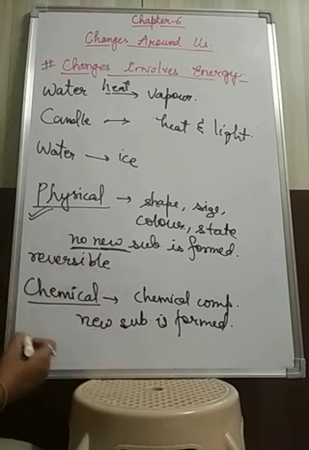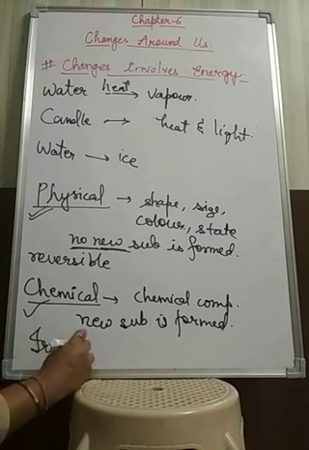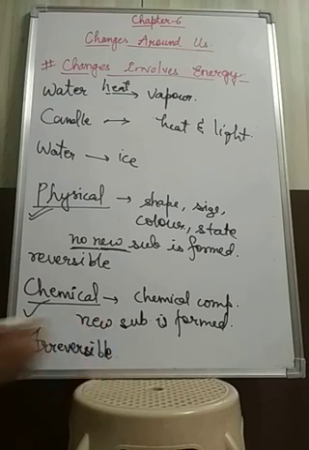Suppose you are burning a paper, then it will convert into ashes. Now from the ashes you cannot get back the paper again. A different substance in the form of ash has been formed. So this type of change is known as a chemical change, and mostly chemical changes are irreversible because we cannot change back the chemical composition again. Another example of a chemical change is curdling of milk. When milk curdles, that is also a chemical change because a new substance gets formed. The chemical composition of the substance is changed.